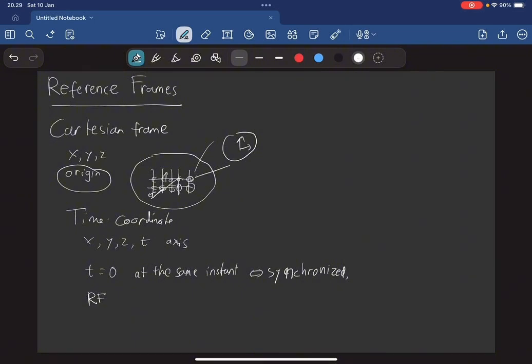There are many ways to specify points in space and time, which means we can have different RFs. We can translate the origin, x, y, z, t equals 0, to some other point, so that the location in space and time is measured relative to the new origin. We can also rotate the coordinates from one orientation to another. Finally, we consider frames that are moving relative to some particular frame.